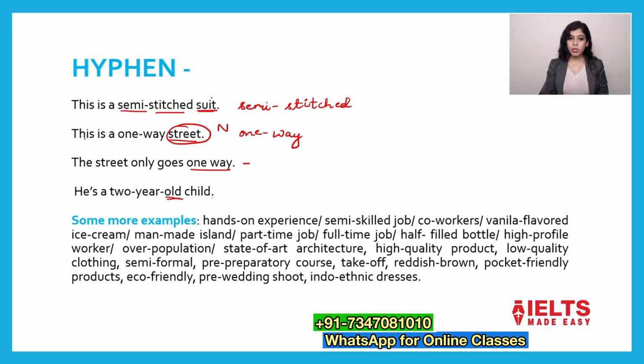If we are using some phrase just before a noun, we are going to use hyphen between the words. There are some more examples: hands-on experience, semi-skilled job, co-workers, vanilla-flavored ice cream, man-made island, part-time job, full-time job, half-filled bottle. Go through the rest of these.